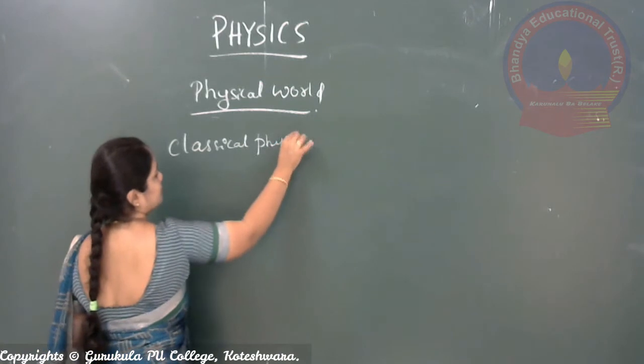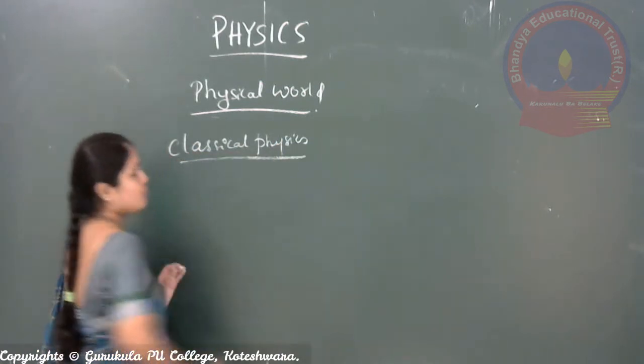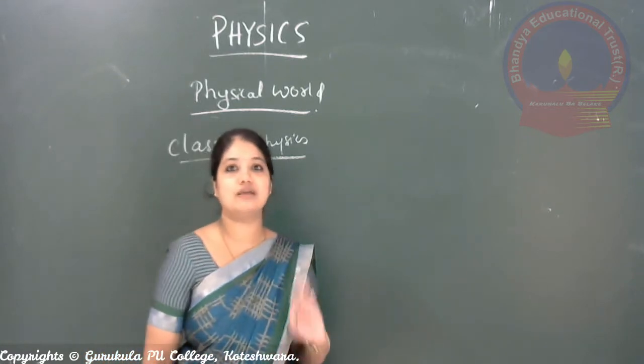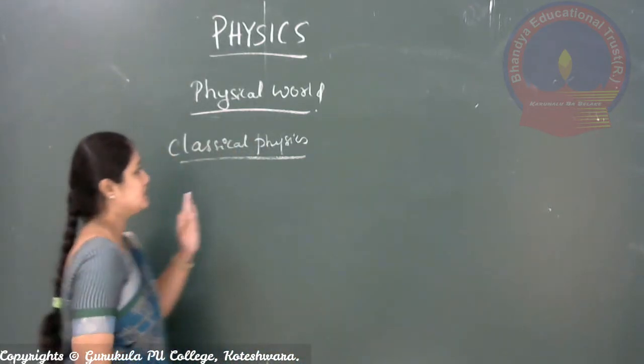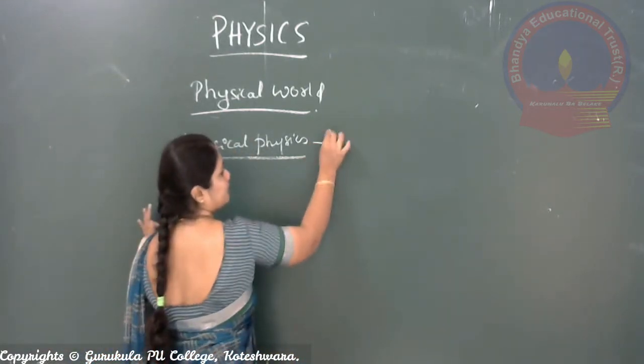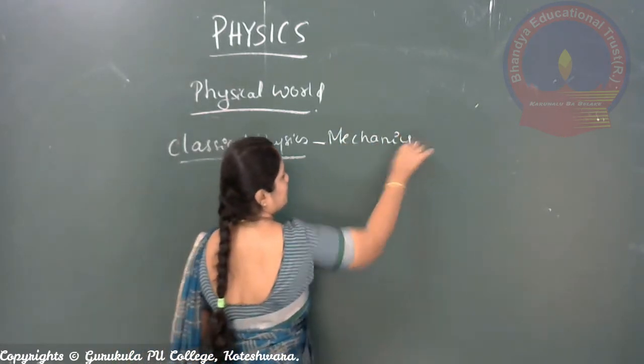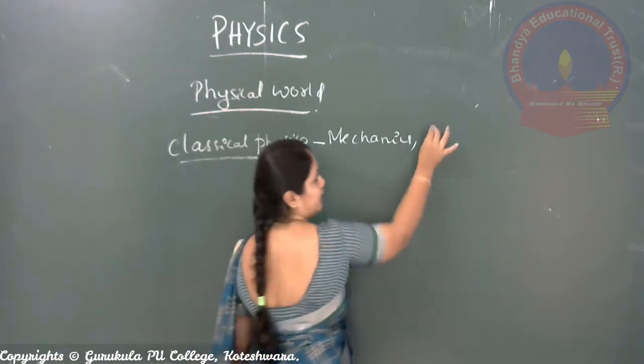What is classical physics and which branches come under it? Classical physics mainly deals with mechanics, and then it will have electrodynamics.